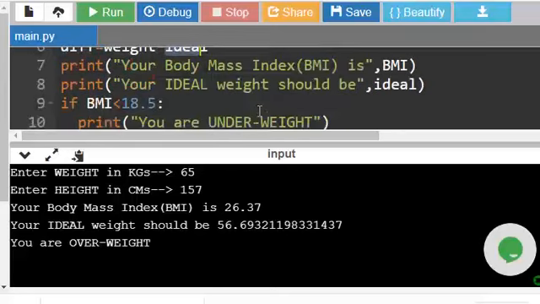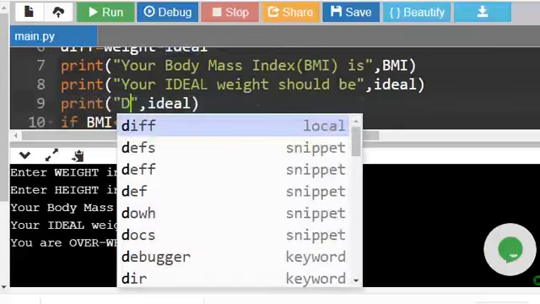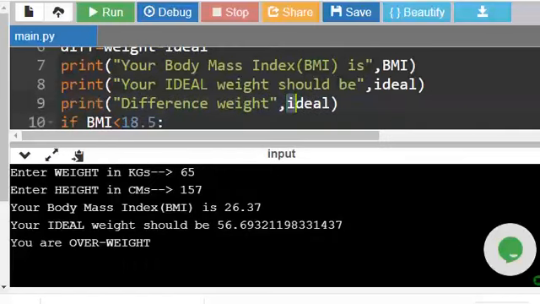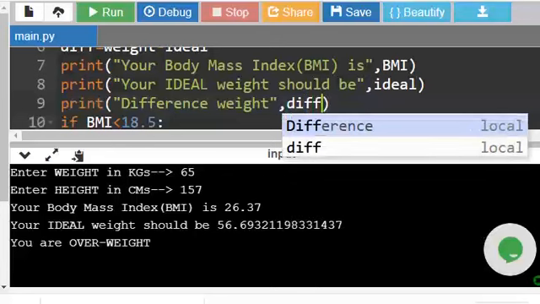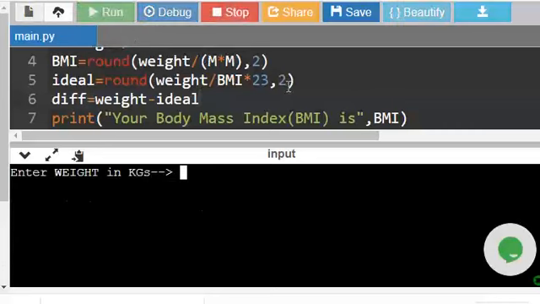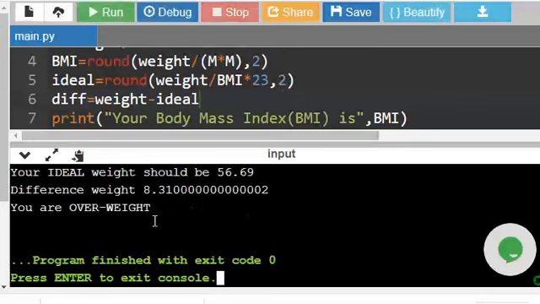So let us also print difference weight is diff, which we calculated here. Diff is equal to weight minus ideal. Let us execute and see. 65 kilograms, 157. So it says difference weight is 8.31.